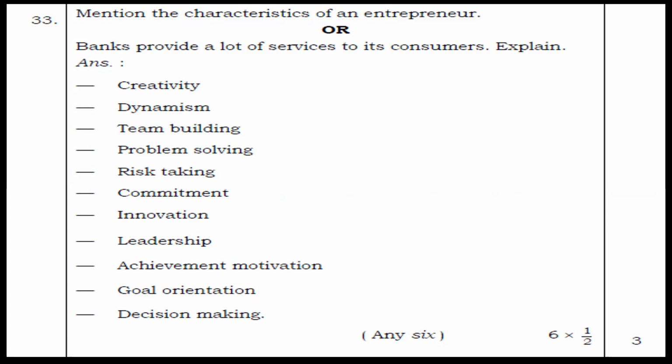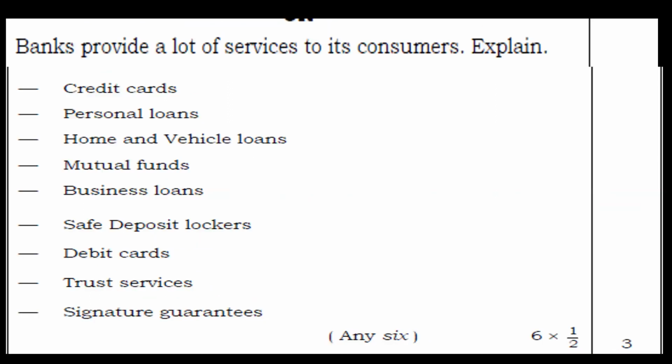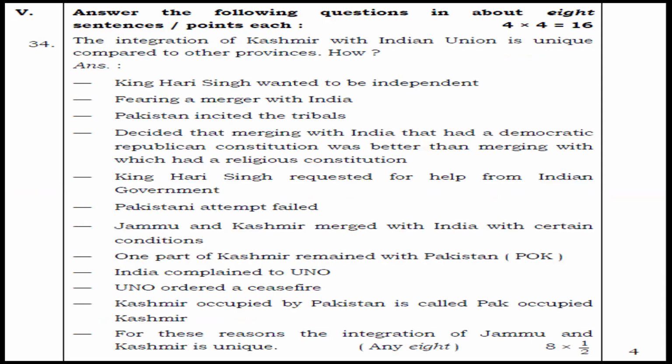Moving to the next optional question: banks provide a lot of services to their consumers. Explain. What are the services the bank usually provides? That is what you have to mention here. Again, the answer is in points: credit cards, personal loans, home and vehicle loans, mutual funds, business loans, safe deposit lockers, debit cards, trust services, and signature guarantees. So these are the services provided by the banks to their consumers. Moving to the next question. Answer the following questions in about 8 sentences. Here it is a 4-mark question.